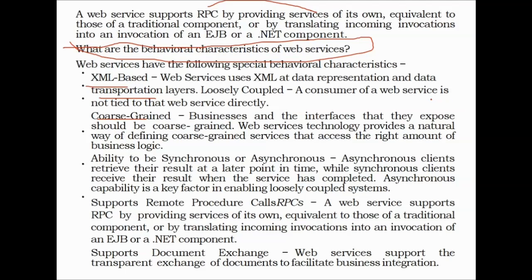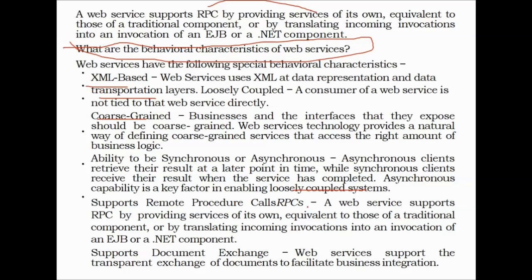Means business, and the interfaces that they expose should be coarse grained. Web technology provides a natural way of defining coarse grained services that access the right amount of business logic. An ability to be synchronous and asynchronous means asynchronous clients retrieve their result at a later point in time, while synchronous clients receive their result when the service has completed. So asynchronous capability is a key factor in enabling loosely coupled systems.